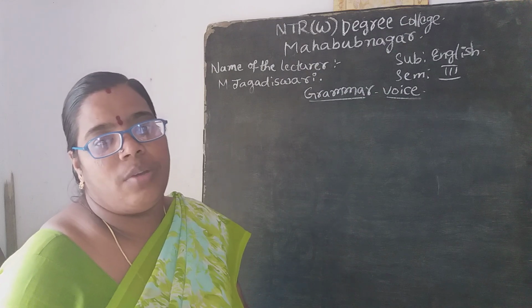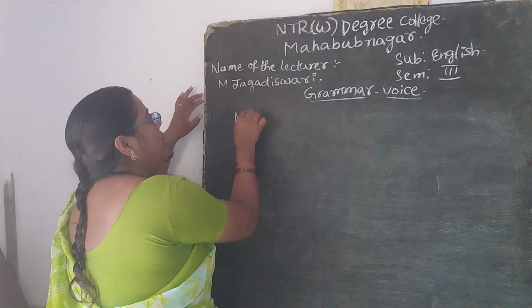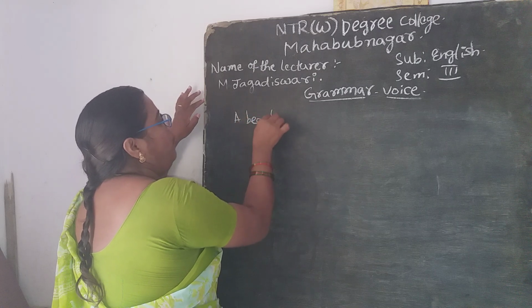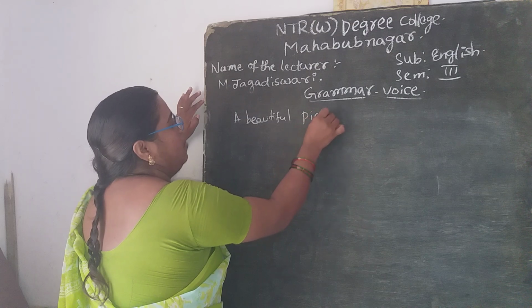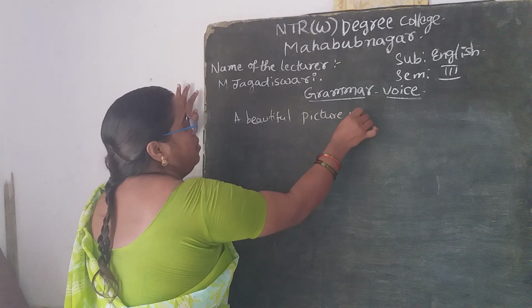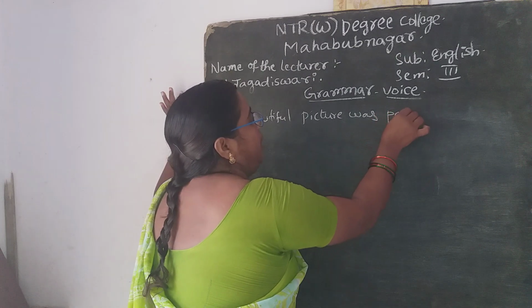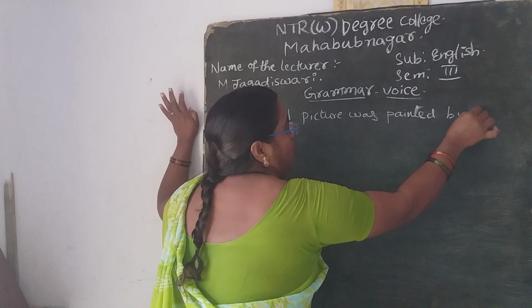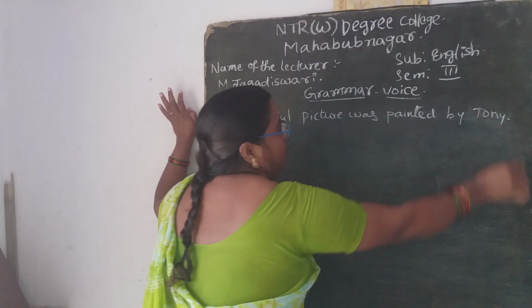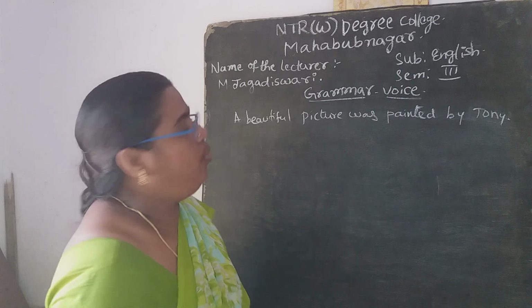A beautiful picture was painted by Tony. So a beautiful picture was painted by Tony. Then how can you change this, right? Tony painted a beautiful picture.